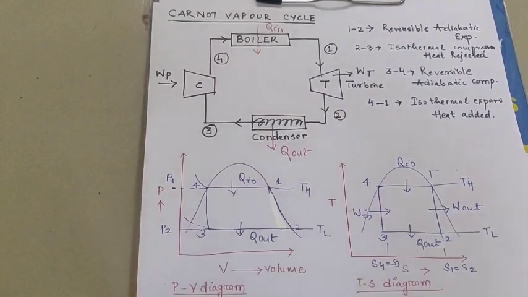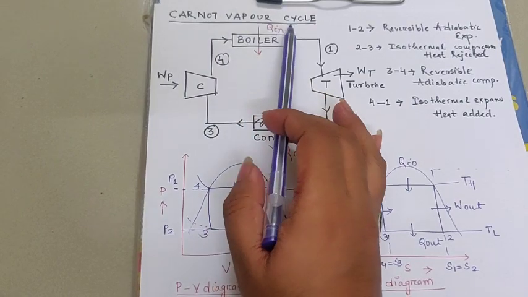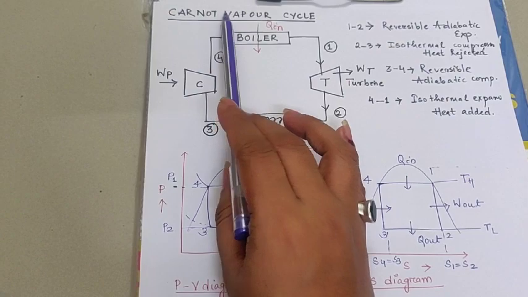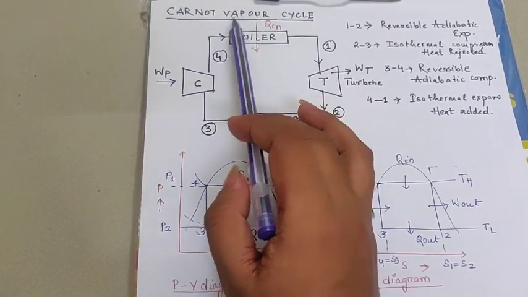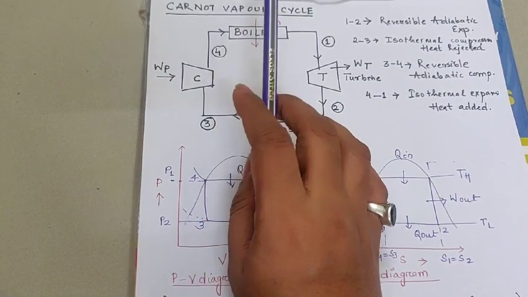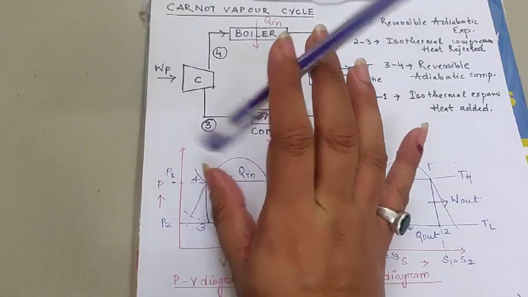Welcome back, students. Now I will tell you about the Carnot vapor cycle. In your mind, you can imagine why it is known as a vapor cycle. Why is it not a gas cycle? Because there are two types of cycle. One is the vapor cycle, and one is the gas cycle.